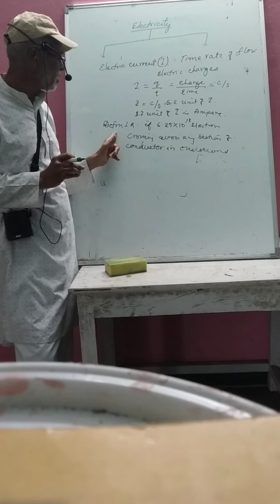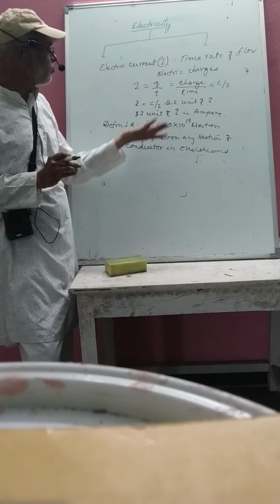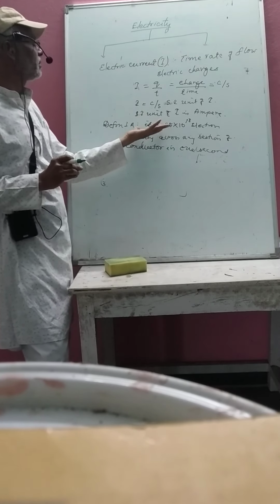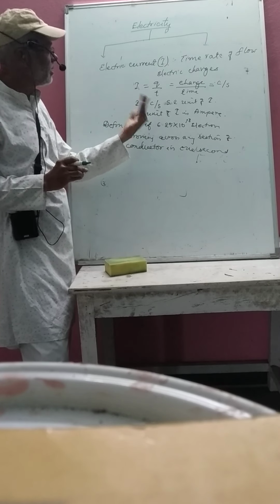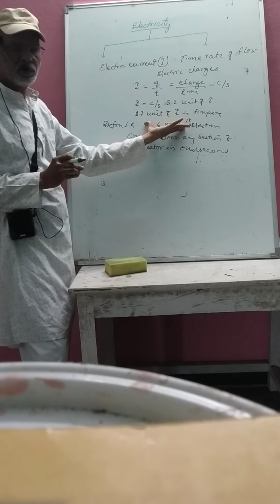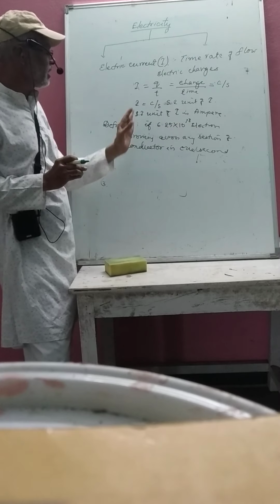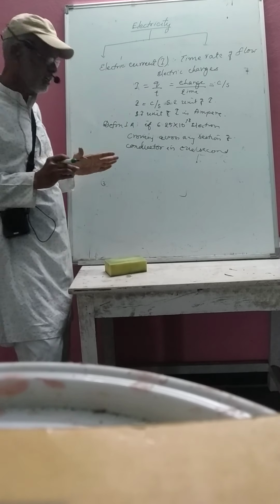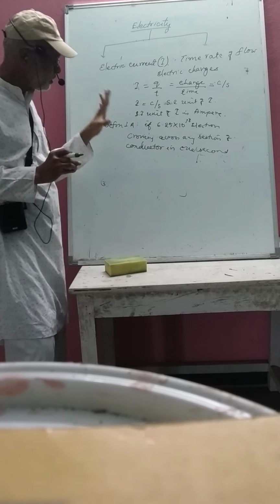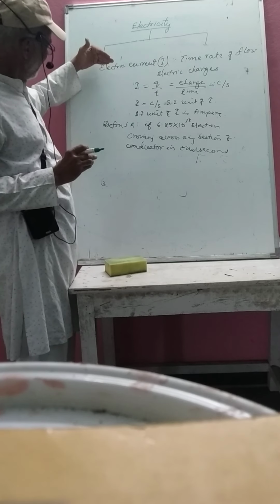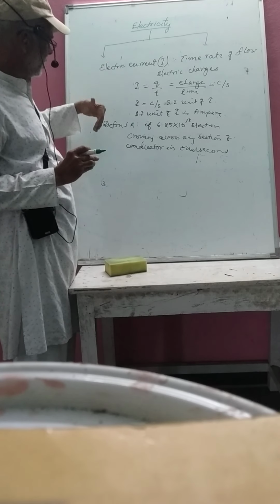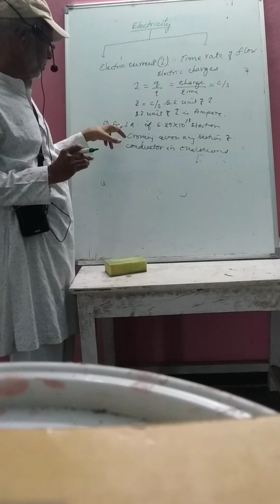To the 1 ampere of current. If 2 ampere of current means 2 times of it. Say that you made it 2 into this much number of electrons. If they are crossing any section of conductor, we are saying that 2 ampere. So far we have studied two types of definition of 1 ampere of current.